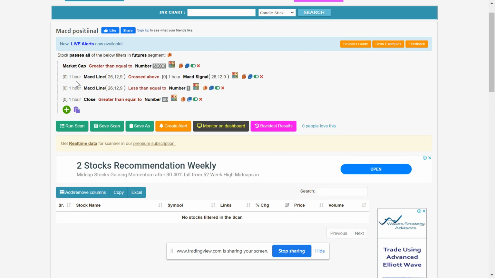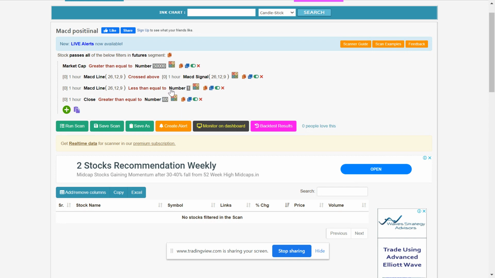You can also do daily, but I don't think we will get proper entries now because the market has already been very high. So we can continue the trend instead of waiting for the stocks to come down. Whenever the 1 hour MACD line crosses the signal line, which is nothing but a crossover, one more condition is that it should be less than or equal to one. There are a few very good trades which we are losing out.